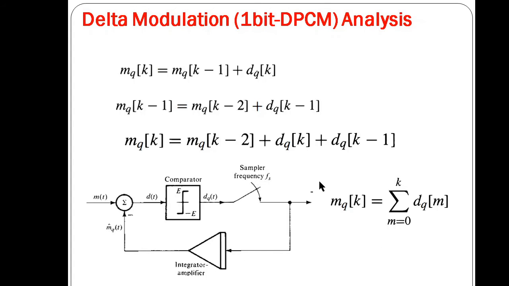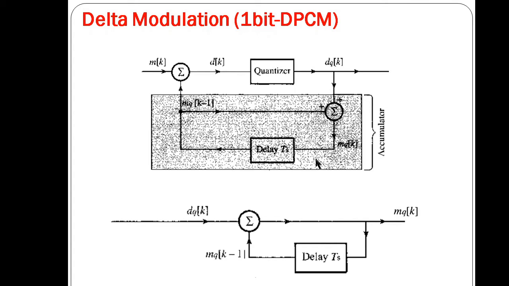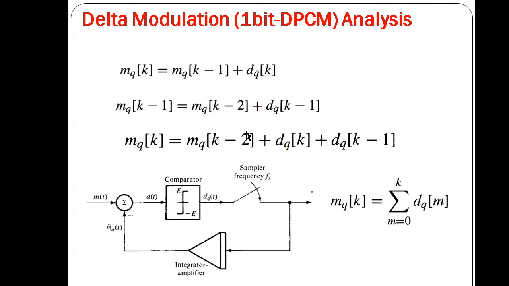Now the same thing will be there in a delta modulator. So mq_k, the quantized sample value, is equal to mq_k minus 1 plus the difference. If we know the difference and we know the previous sample value, then the present sample value can be defined. So mq_k is equal to mq_k minus 1 plus dq_k.